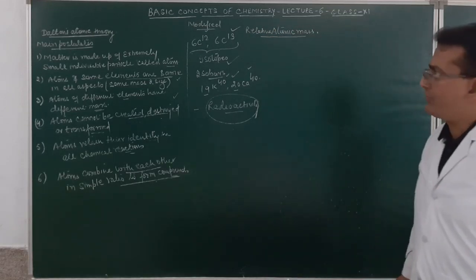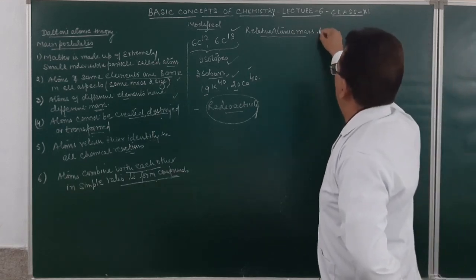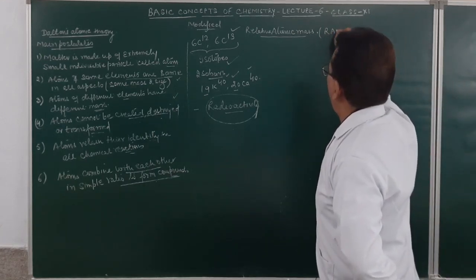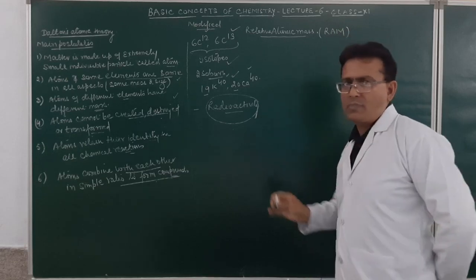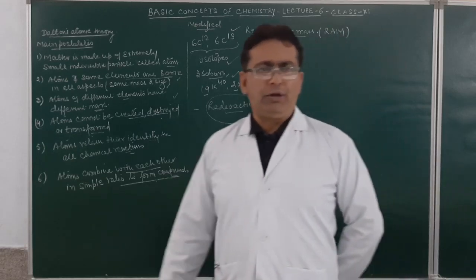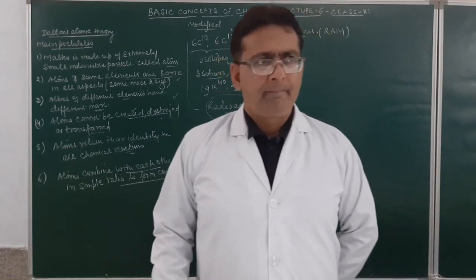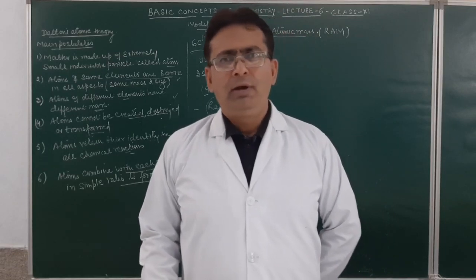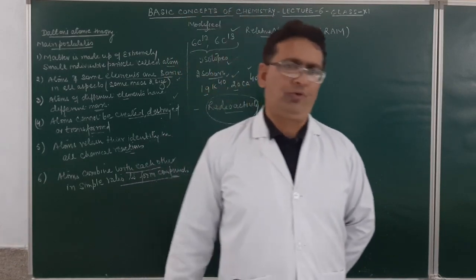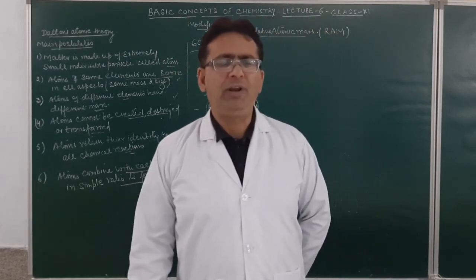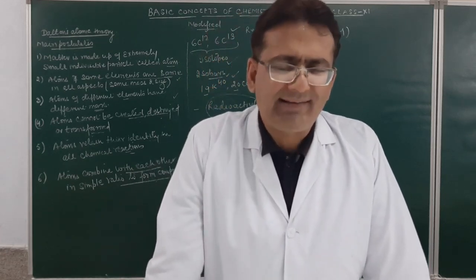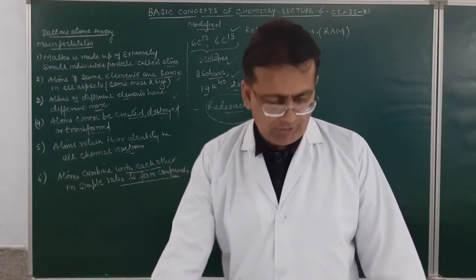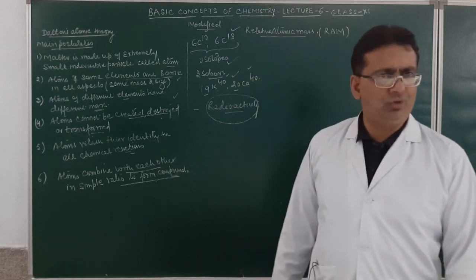In short, it is written as RAM. What is relative atomic mass? It is defined as the ratio of the mass of an atom of an element as compared to 1/12 the mass of one atom of carbon-12.